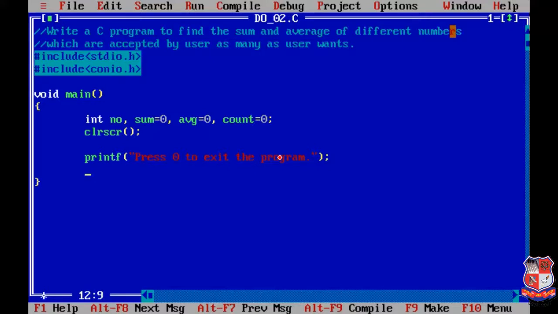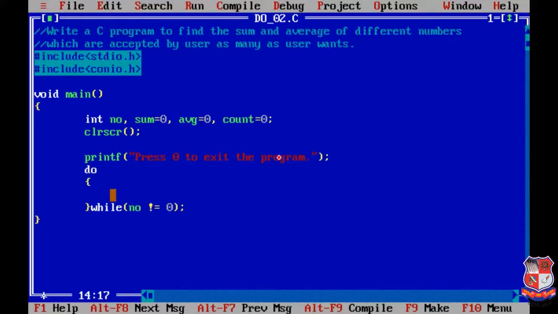Now we'll start the do while loop, also mentioning the while. We'll write the condition inside the while loop also. Our condition is number not equals to 0. At the end of this while loop we must write a semicolon over here. Now this loop will be executed till the number is 0.